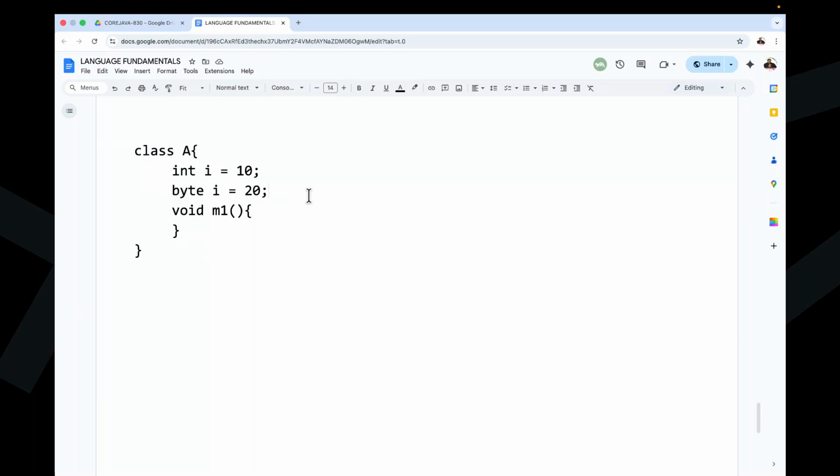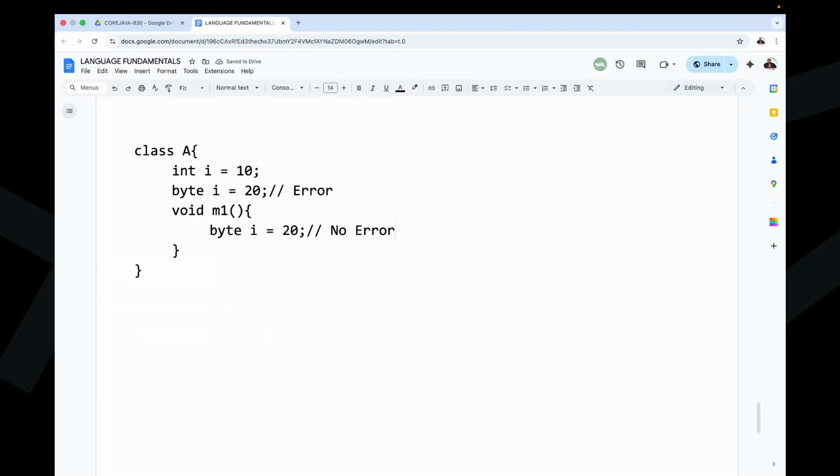I'm trying to duplicate the I variable in the same scope, at a class level scope. Is it possible? Guys, all of you give response to me. Identifiers must not be duplicated in the same scope. In the same class level scope, I'm trying to duplicate the identifier. Is it possible? No. Here we are able to get an error. Okay. Now observe carefully. Byte I is equal to 20. If I provide it inside the method, in this case, no error.